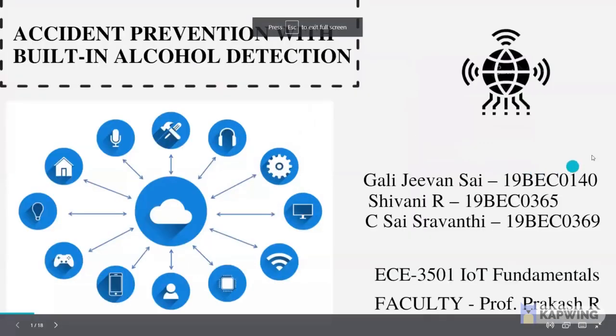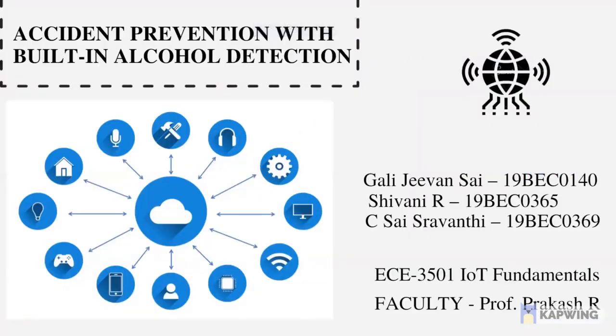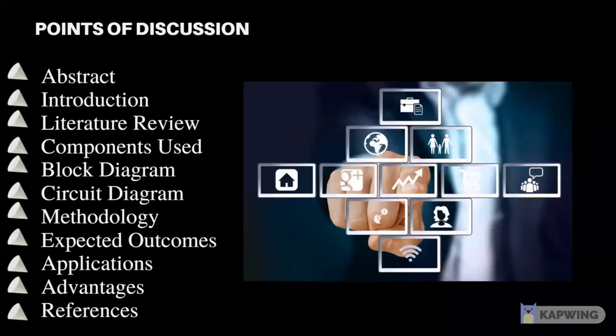Yeah, Shravanti, start. Our project title is Accident Prevention with Built-in Alcohol Detection. Coming to the abstract. The main points we are discussing in the review 3 are abstract, introduction, components used, block diagram, circuit diagram, both hardware and software, methodology, expected outcomes, applications, and finally advantages and references.